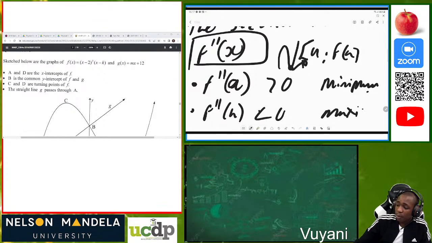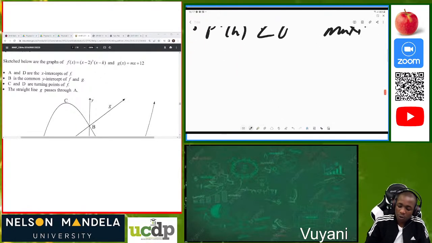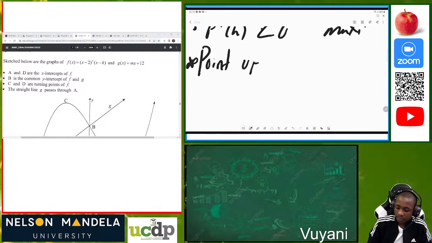Then also what is important about this is that we have what we call the point of inflection. How do you calculate the point of inflection, or when they ask you to calculate or determine the point of inflection? Sorry for my spelling, inflection. How do you determine the point of inflection?